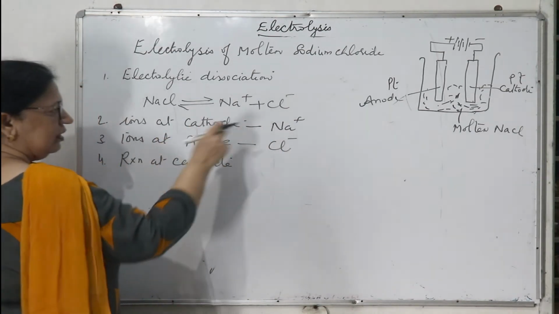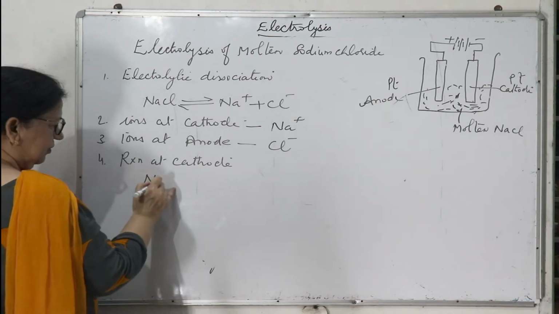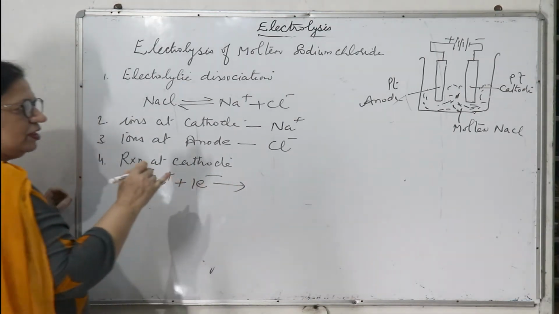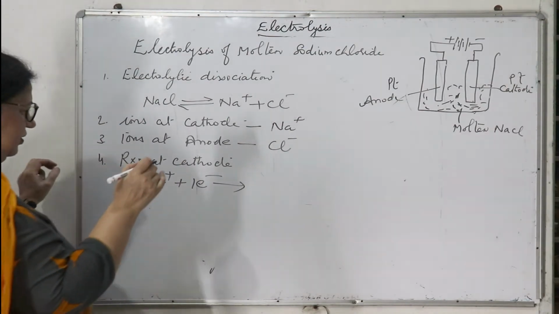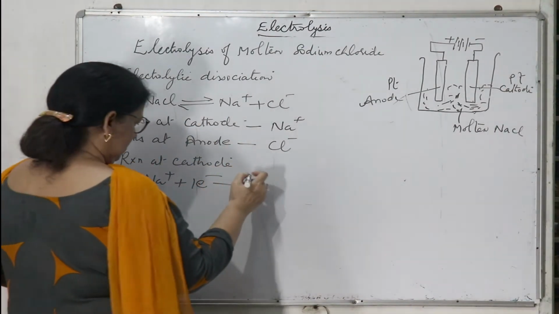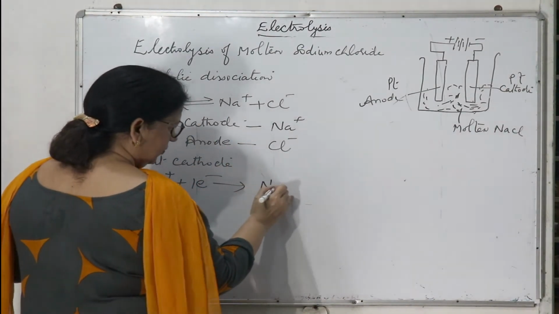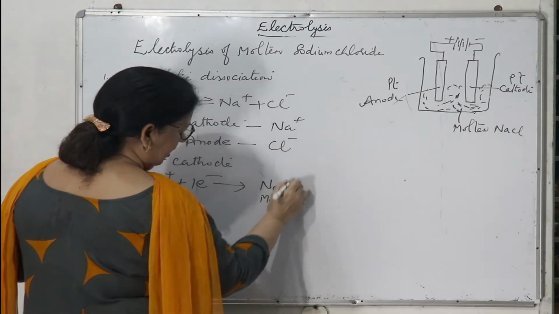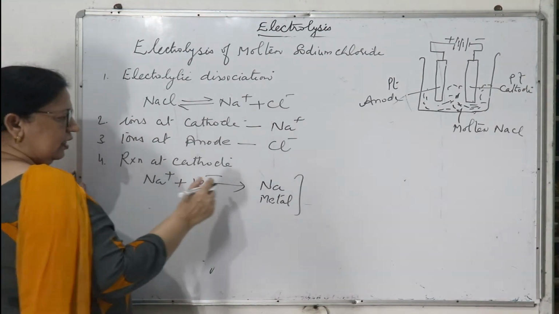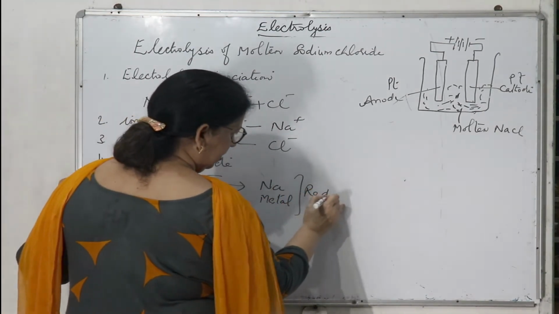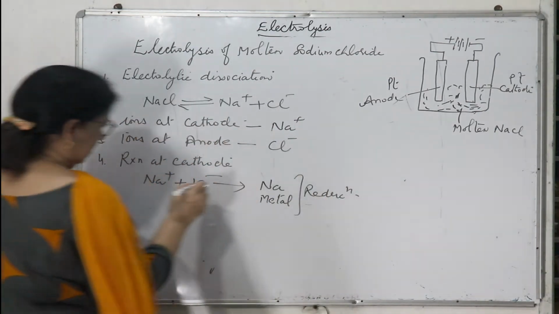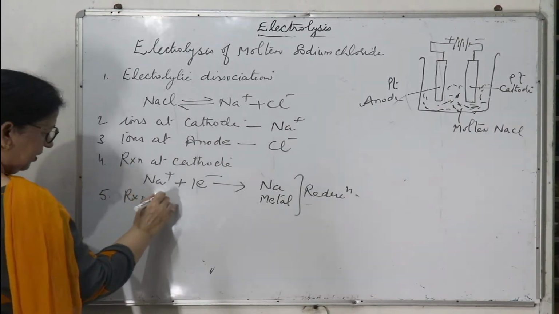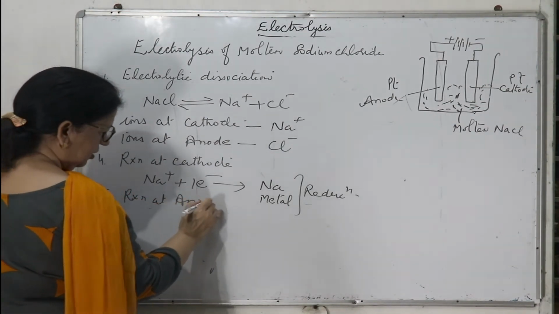Now reaction at cathode. Which ions are there at the cathode? Sodium ions, and sodium ion will take an electron from the cathode, which itself has electrons, so this will become sodium atom or sodium metal. As this is gaining electrons, reduction takes place at the cathode. Fifth is reaction at anode.